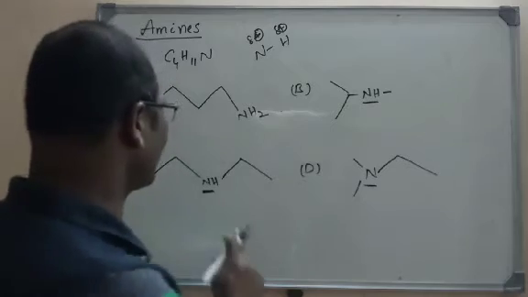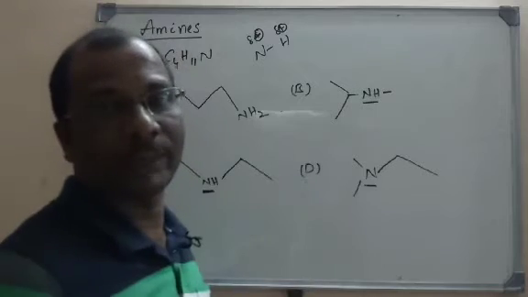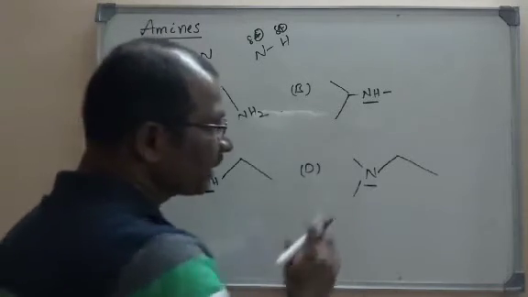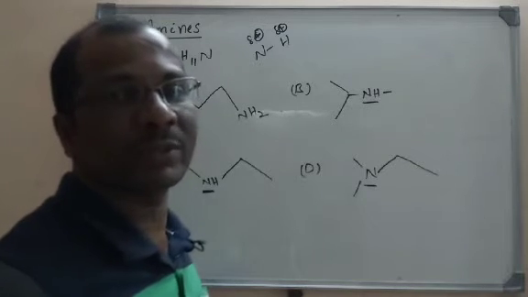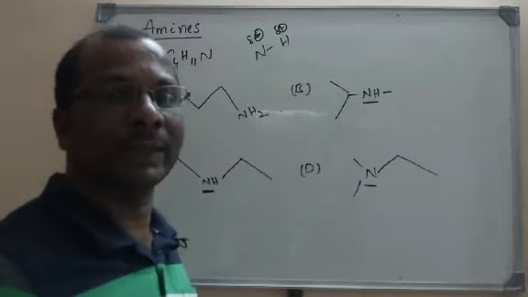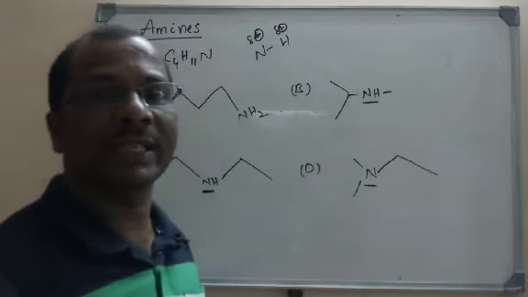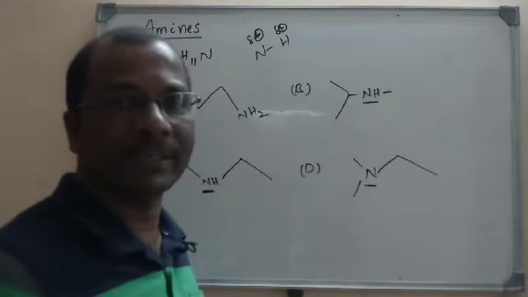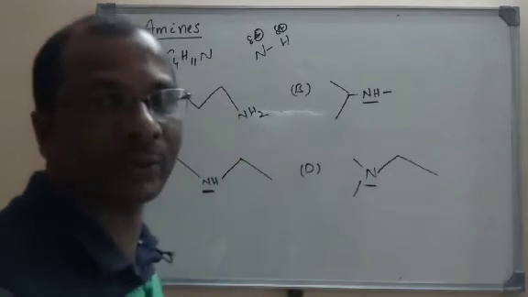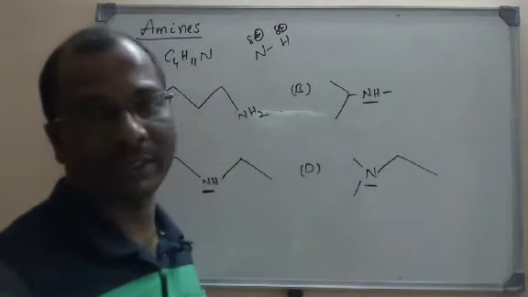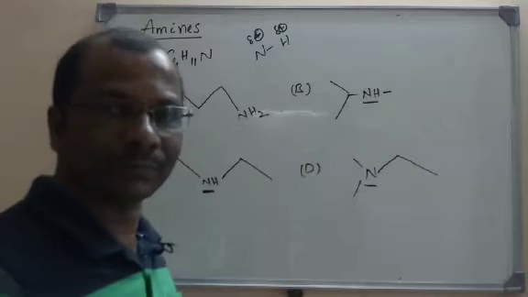Whereas if you take a secondary amine, they will have only 1 hydrogen, so there is only one hydrogen bonding. If you take the tertiary amine, there is no hydrogen bonding in it. So what will happen when there is hydrogen bonding? The intermolecular forces will be formed. The more the hydrogen bonding, the more the intermolecular hydrogen bonding, and so the boiling point will be more. In case of a tertiary amine, there is no hydrogen bonding, so it will have the least boiling point. In case of a primary amine, there is more intermolecular hydrogen bonding.